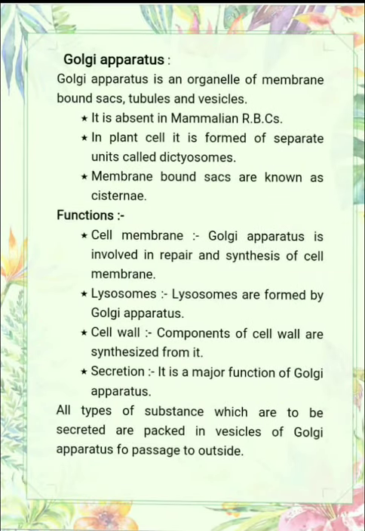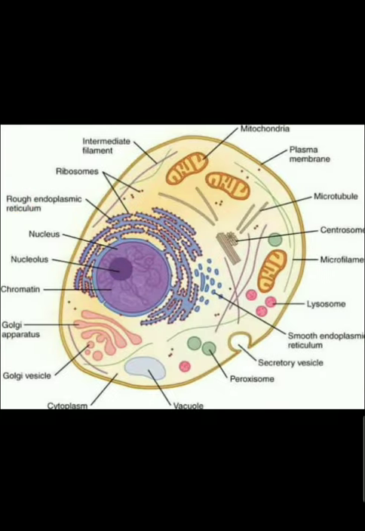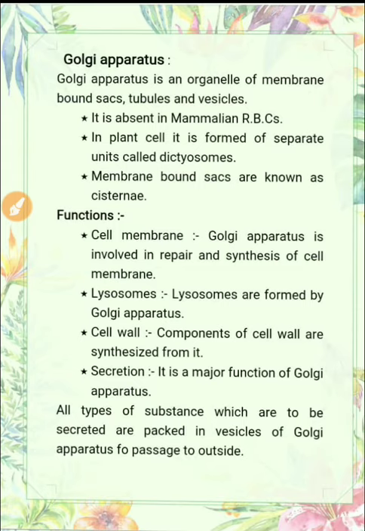Actually, let us see here, membrane bound sacs are known as cisternae. So these are the cisternae. Next one, these small ones are the vesicles. These are actually formed from the cisternae only. So the intermediate stage between cisternae and vesicle is called a tubule. So we can say that it is an organelle of membrane bound sacs, tubules and vesicles.